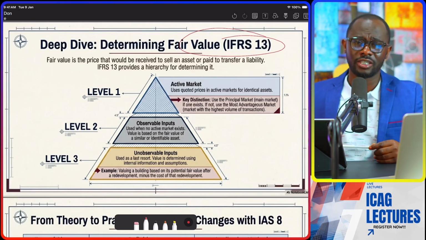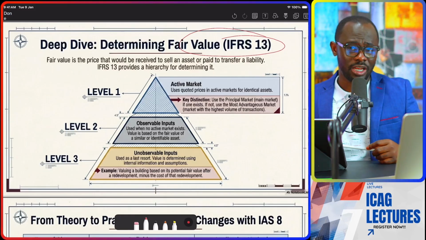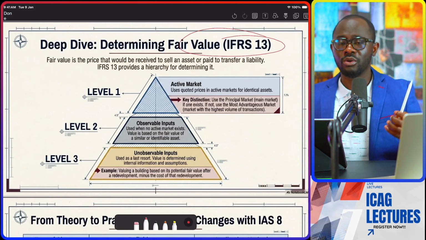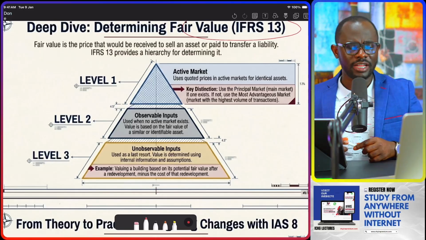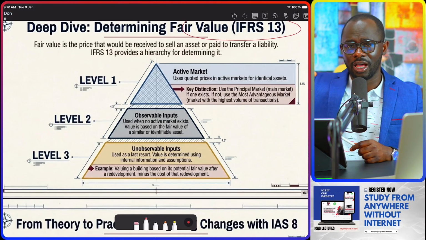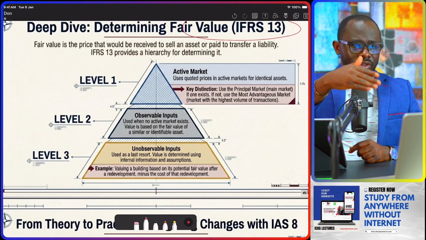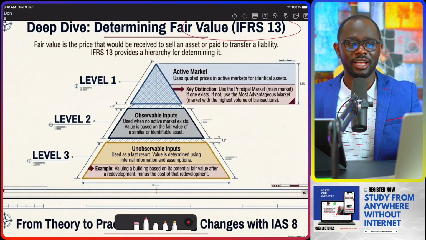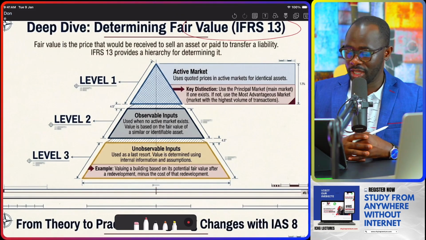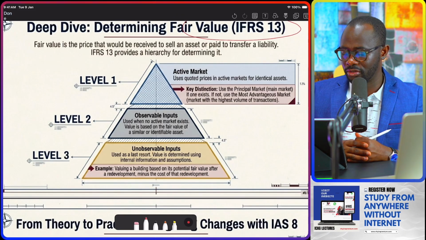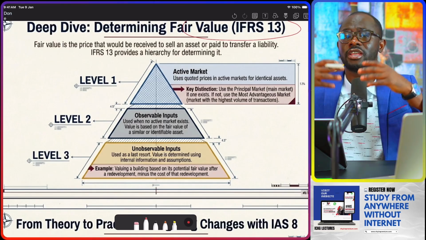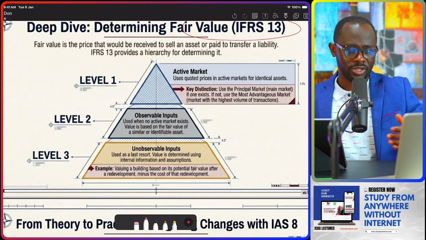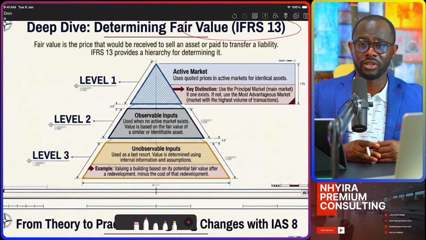Where there is no active market for the asset or the liability in question, then we will use the observable input, where we look at the fair value of similar or identical assets. Then we can use that to place the value on our assets. Then level 3 is the unobservable input, where we are going to look at information relating to the asset in question. So for instance, we want to determine the fair value of a building.